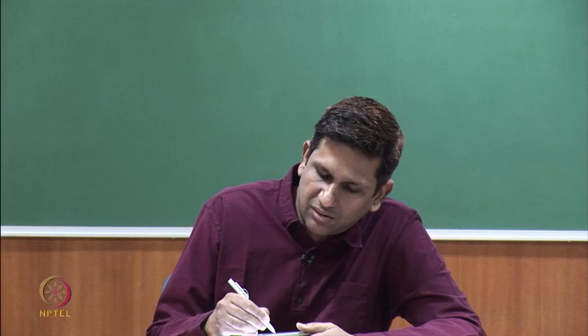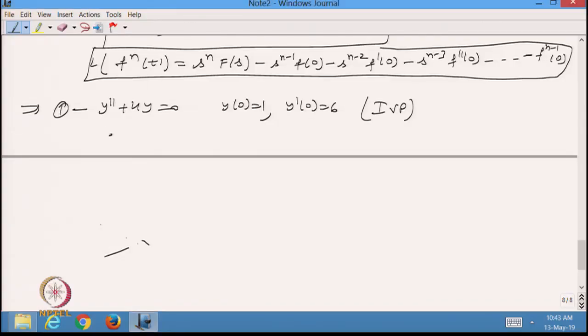So, let the Laplace of the function y(t) be equal to Y(s). This is what I am considering.